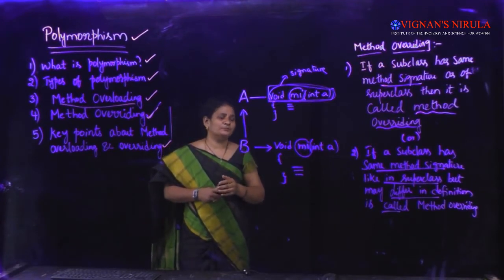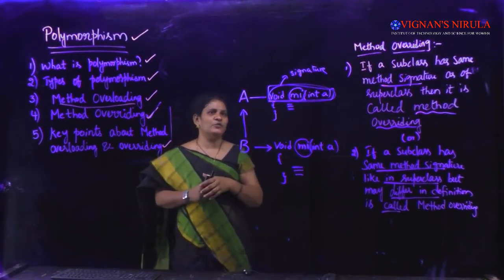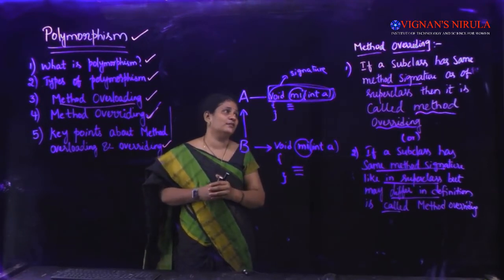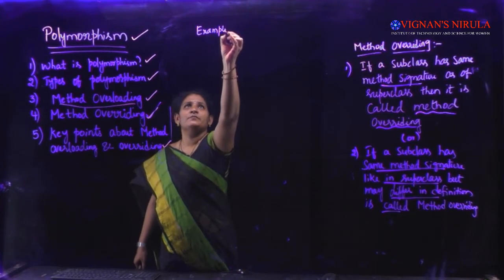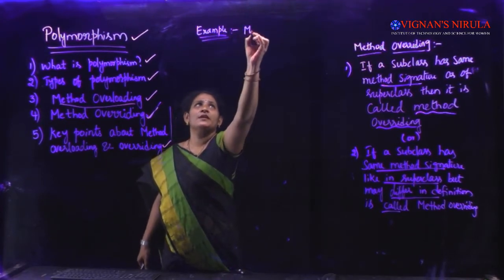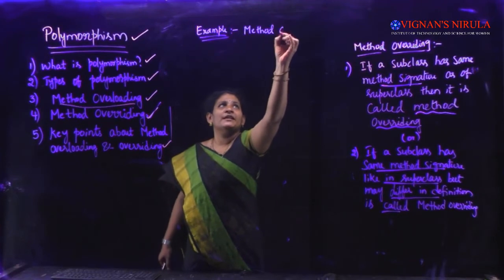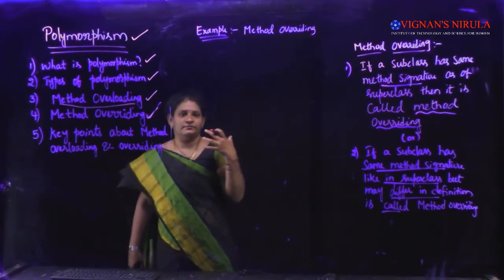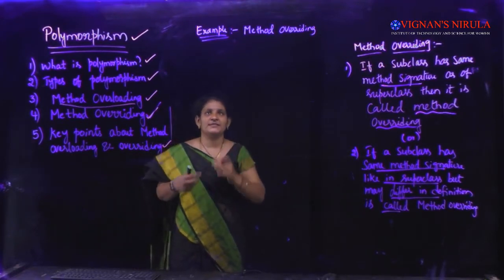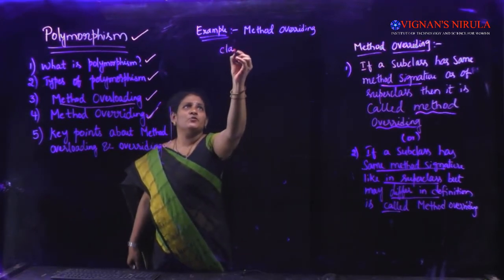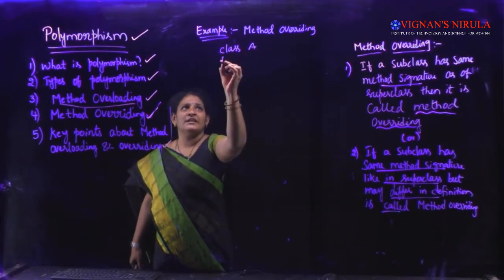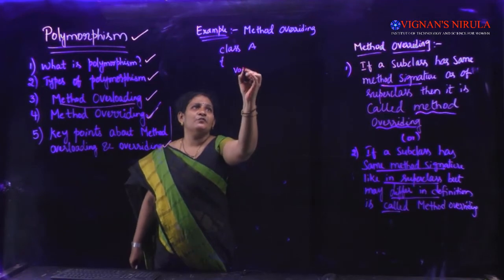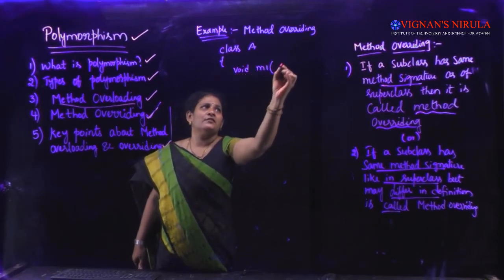So we will look at this example with complete code so that you will come to know all the things we can do here. We'll see a Java example program for method overriding. So what is method overriding? Here we have to take at least two classes. There should be a relation between the classes, superclass and subclass. So what I'm going to do is write a class A. A is a superclass here. Inside this class, I have written one method called m1.